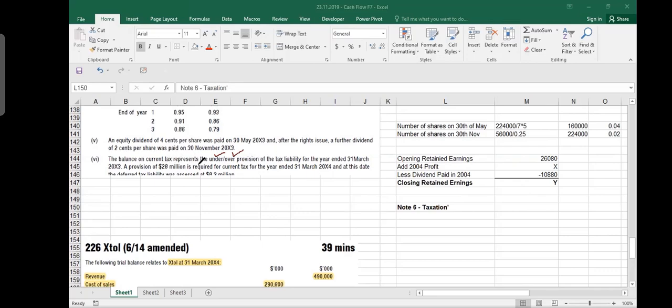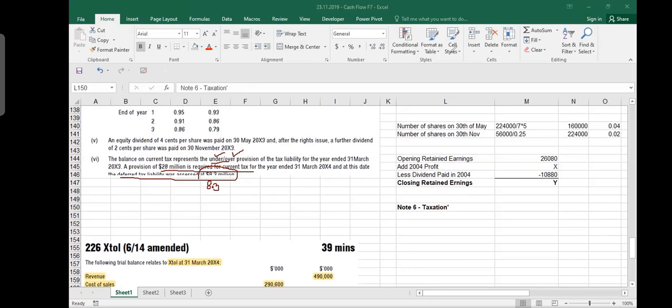So it says the balance on current tax represents under or over provision, and you have to find it yourself, whether it is under or over, and I will show you how to do it. Provision for the tax liability for the year ended 31st March 2003. A provision of 28 million is required for current tax, and the deferred tax liability was assessed at 8.3 million. This is a little bit cut off and not clear, but they say that the deferred tax liability needs to be 8.3 million.